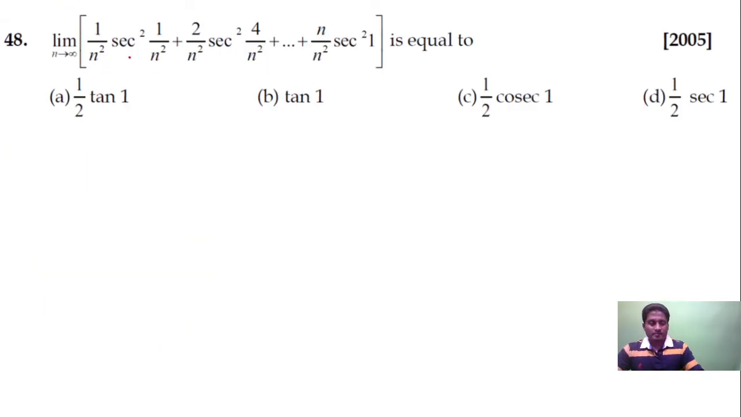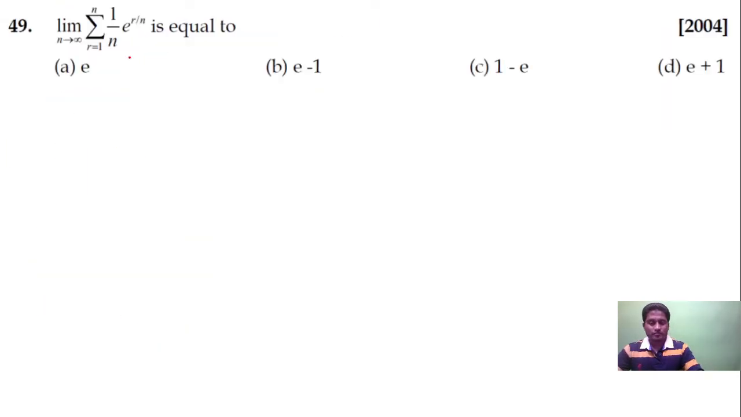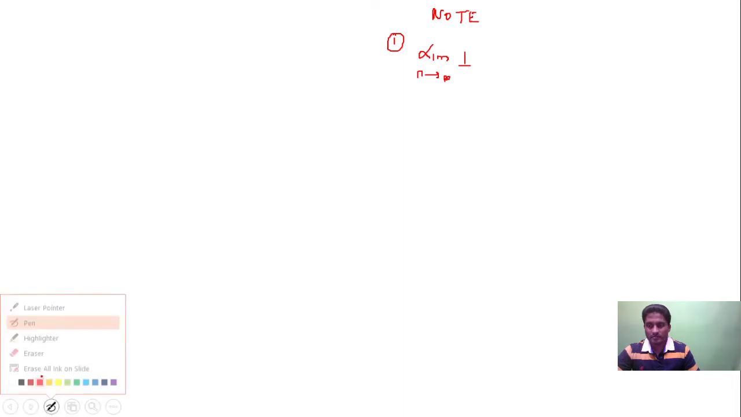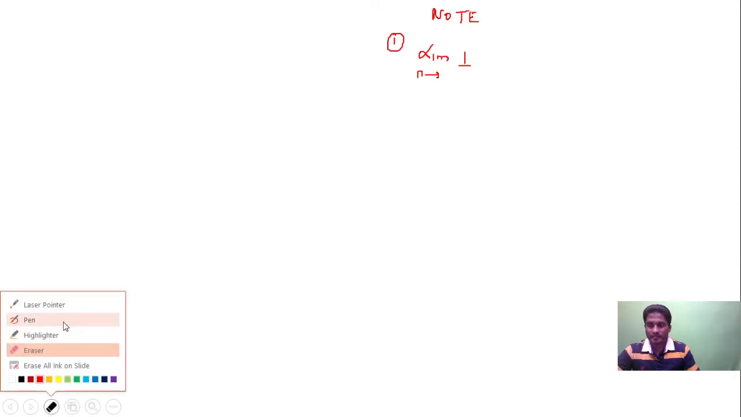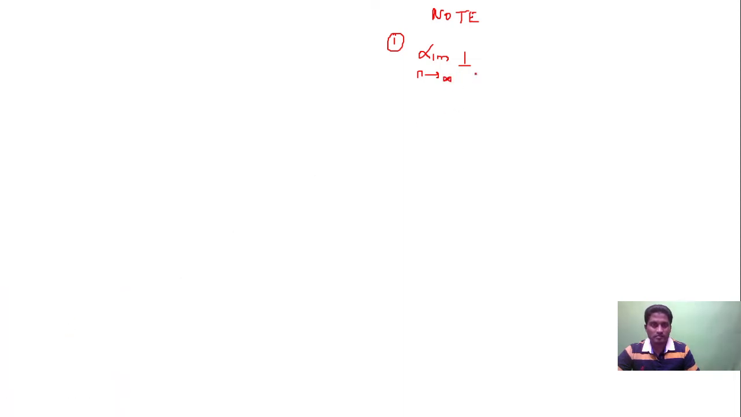Okay, limit of a sum. For limit of a sum, this will be the working rule. Point number 1, you should express the series in the form limit n tending to infinity 1 by n summation f of r by n. This will be point number 1.